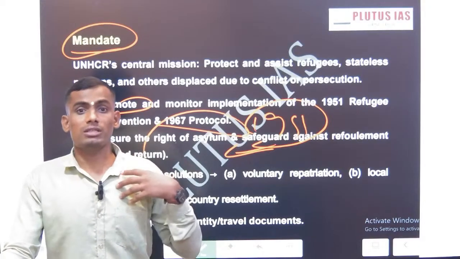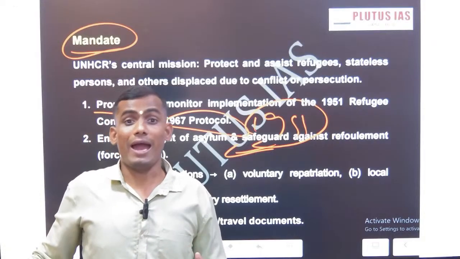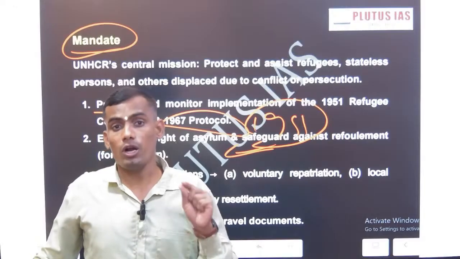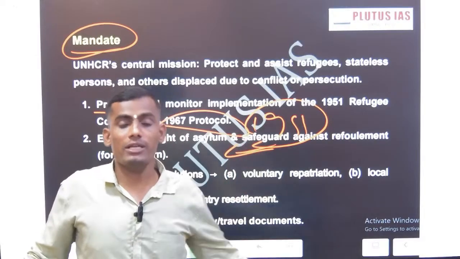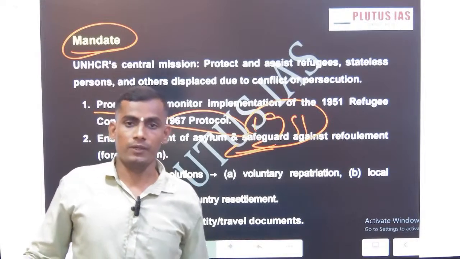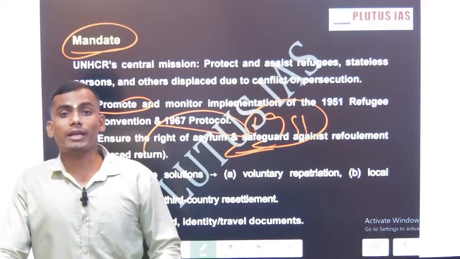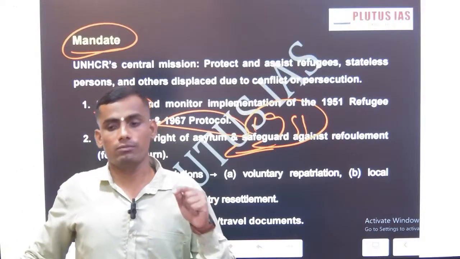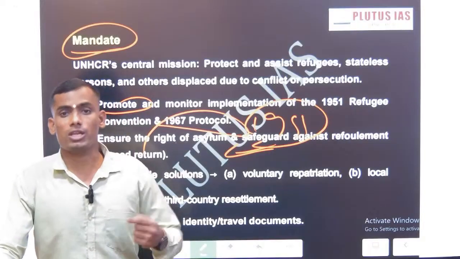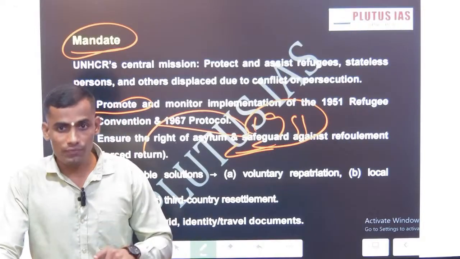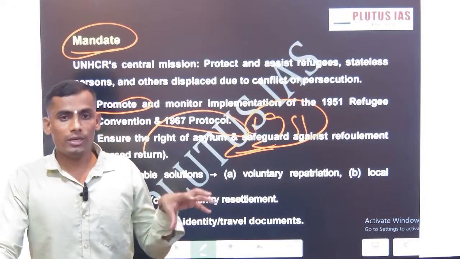Before this, there was one triggering point, the Korean War of 1950 and the refugees post-World War II. So in 1951 itself, the UN adopted the UN Refugee Convention. The mandate of UNHCR is to protect the rights, certain privileges and certain basic minimum requirements of the refugees, if they are notified, if they are identified. So what exactly is UNHCR doing?